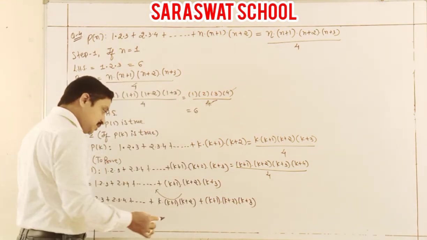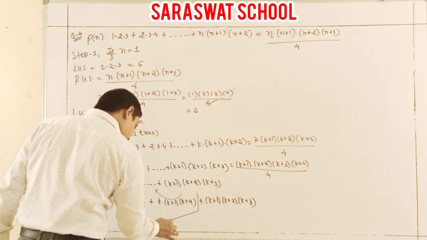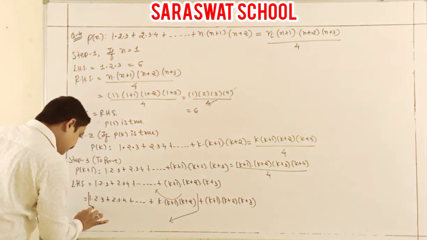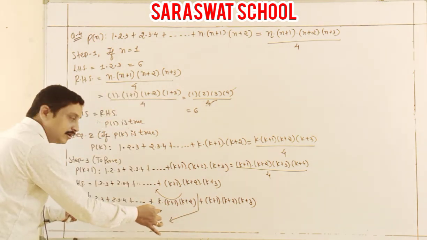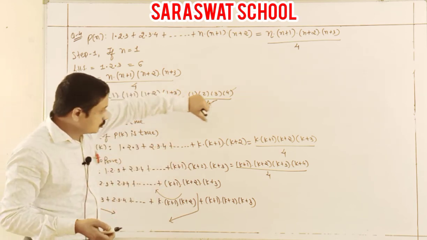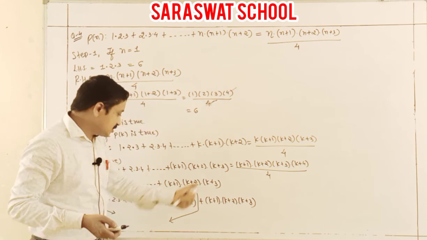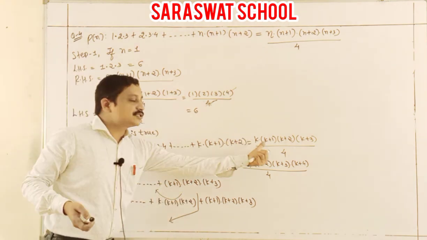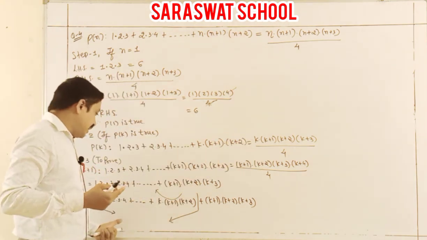Now students, this value up to that, these both are up to, look at that, it is your step 2. 1 up to k plus 1, k and k plus 2. This whole value, it is your step 2. And that value I apply here.